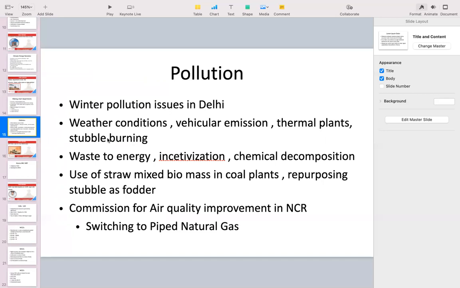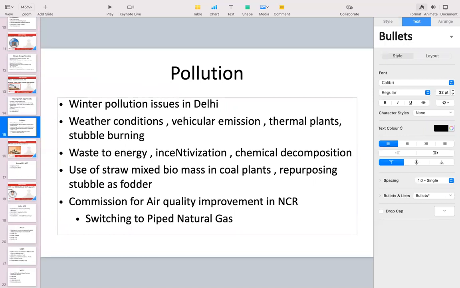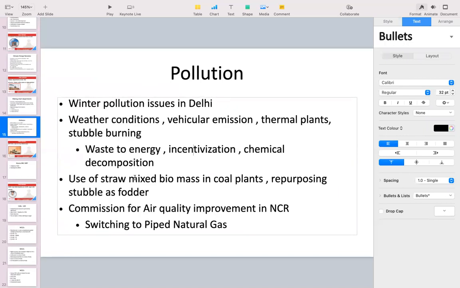Stubble is, you have the crop of kharif, and when you harvest this crop, you leave the paddy straw in the field, and farmers used to burn this, which results in a lot of generation of particulate matter or pollutants. This all is responsible for the pollution before the winter. What are the few techniques which are being utilized for fighting this threat? Conversion of this waste stubble to energy, incentivization of farmers so that they should not be burning this stubble in their farms.